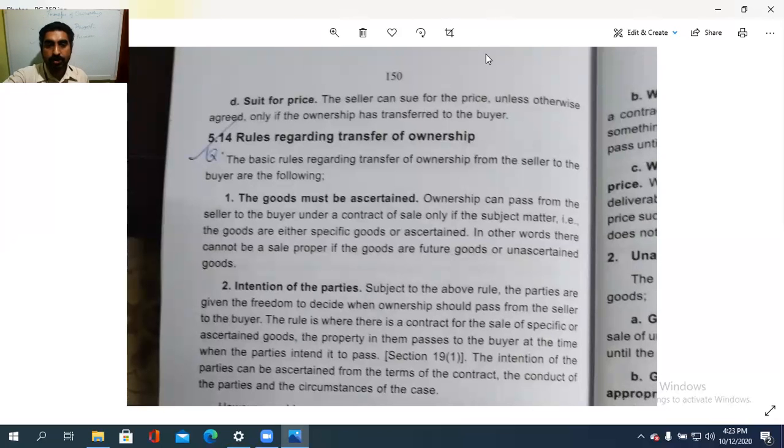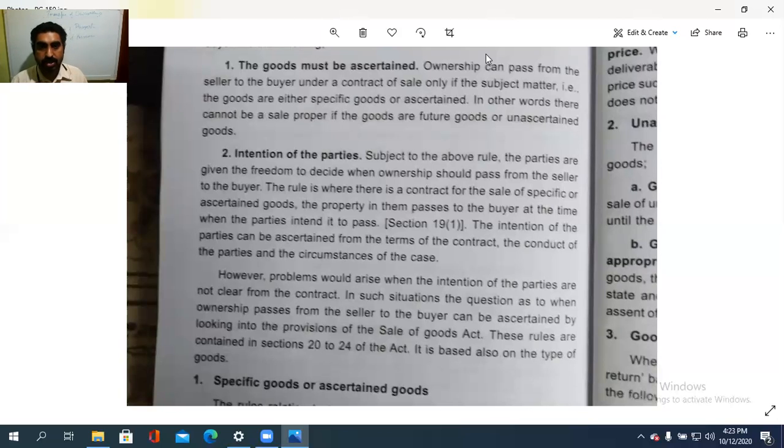Second, the intention of the parties. Both the parties should intend mutually, in an understandable way. Subject to the above rule, the parties are given the freedom to decide when the ownership should pass from the seller to the buyer. The rule is that where there is a contract for the sale of specific or ascertained goods, the property in them passes to the buyer at the time when the parties intend it to pass. The intention of the parties can be ascertained from the terms of the contract, the conduct of the parties, and also the circumstances of the case.